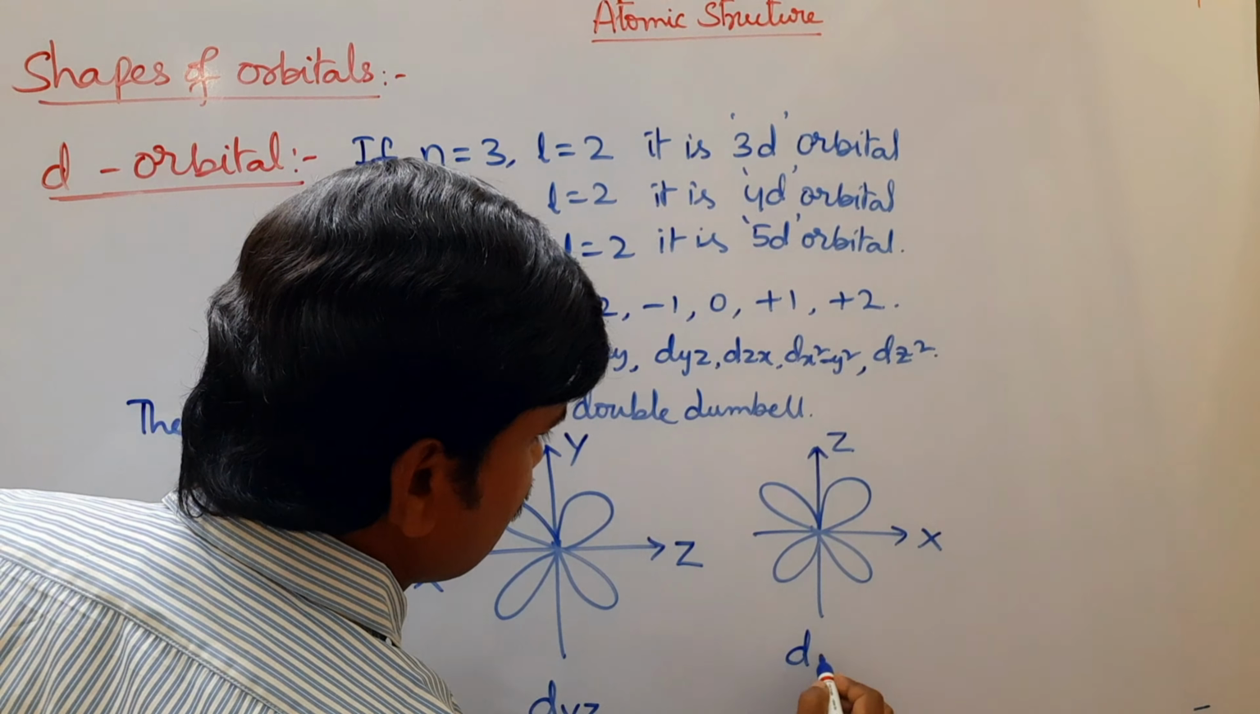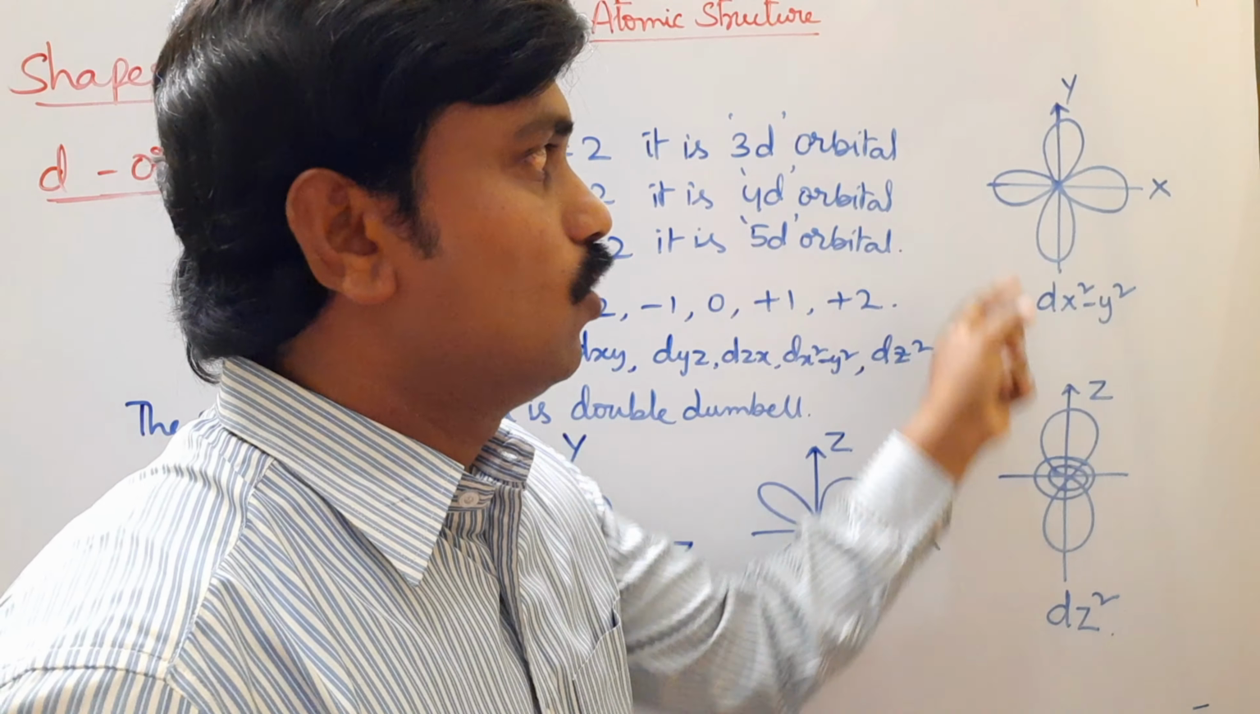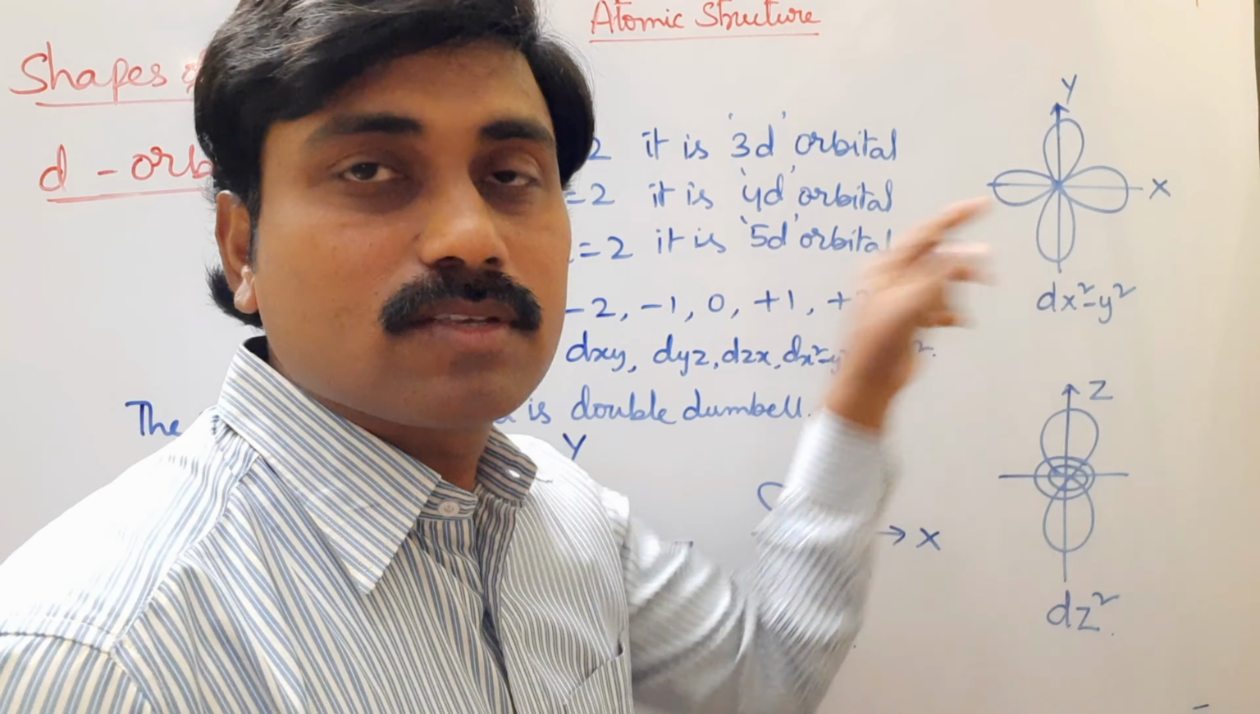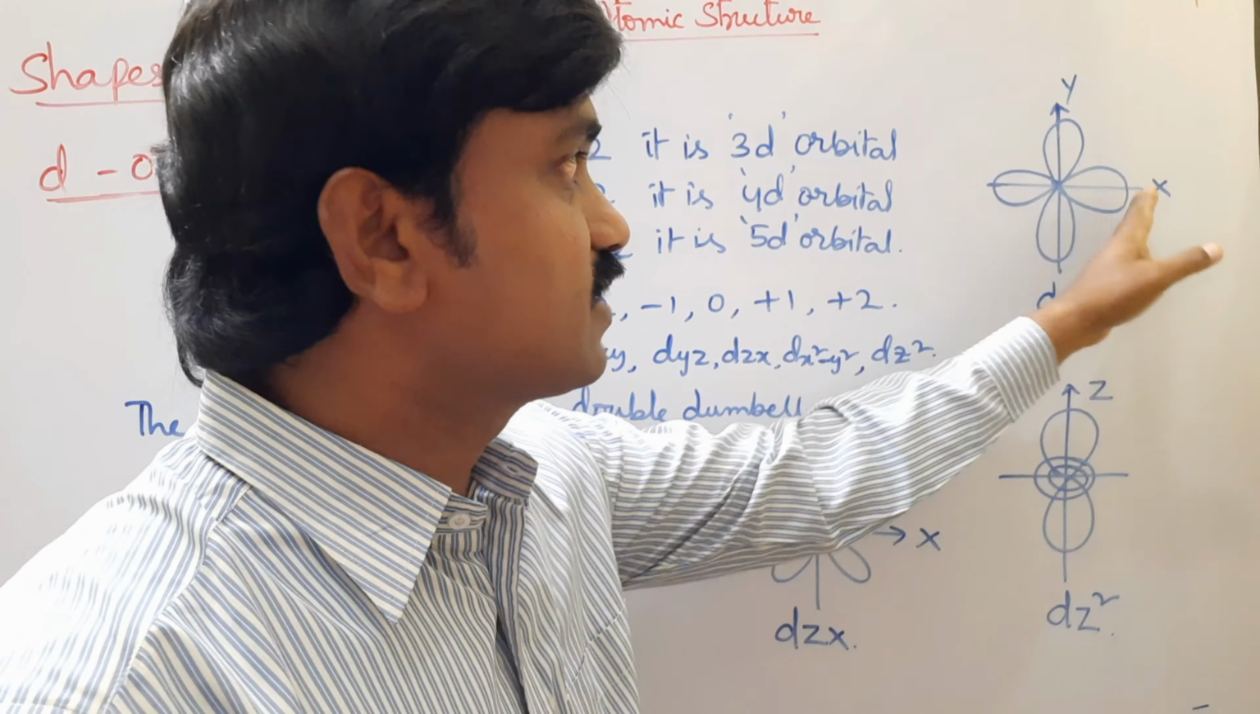And in case of dx square minus y square and dz square, this is dx square minus y square. This is the dx square minus y square orbital. Look at now, in case of dx square minus y square orbital, lobes are laid on the axis. So lobes are oriented on the x-axis and y-axis.